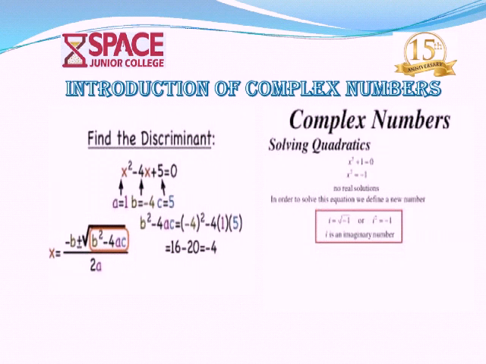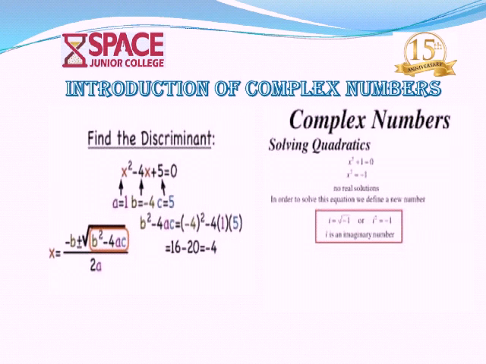So we find the discriminant. Here b square minus 4ac is called the discriminant of the quadratic equation. The value of b square minus 4ac is minus 4 whole square minus 4 into 1 into 5, that is 16 minus 20, so minus 4. So this type of equation cannot be solved in real numbers.